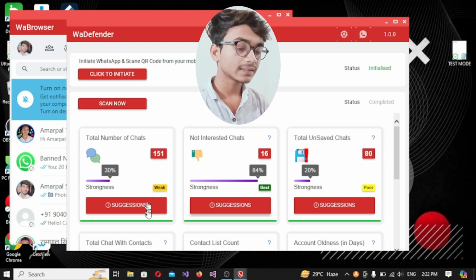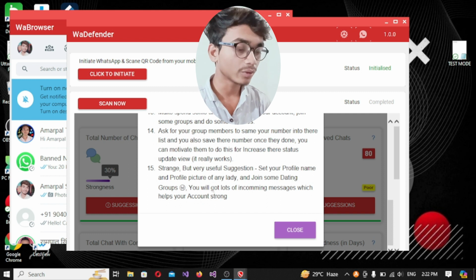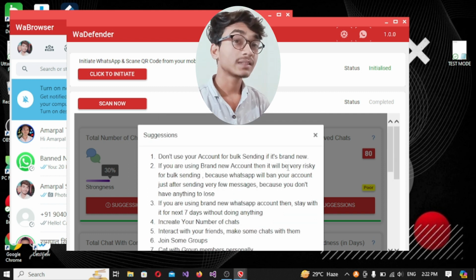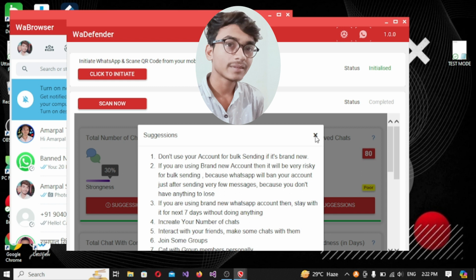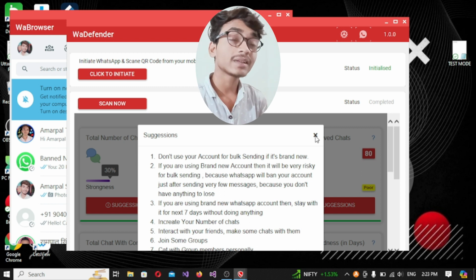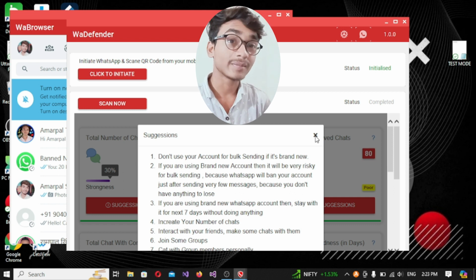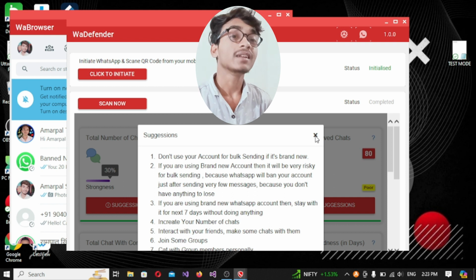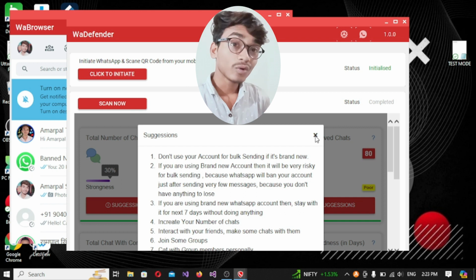If you will click on suggestion, then you can read it properly and it will recommend you what you need to do with your account. If you will follow these instructions, then you can save your account for few days, few more days. And if your account will be saved, then you already know your customer is safe, and if your customer is safe, then your profit is safe, and if your profit is safe, then you are safe, and if you are safe, then you can invest your money and you can get more profit. You also know because you are too much intelligent.